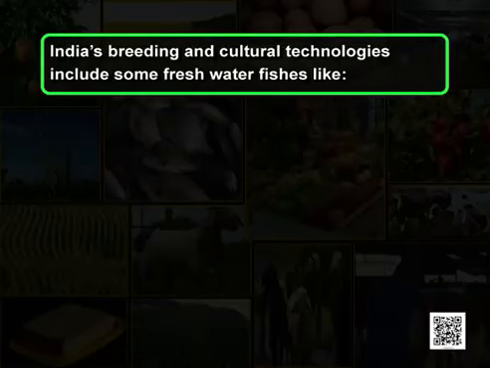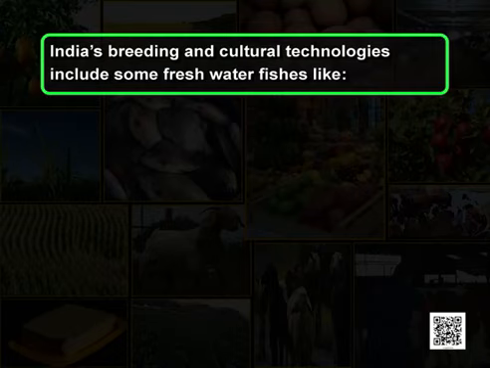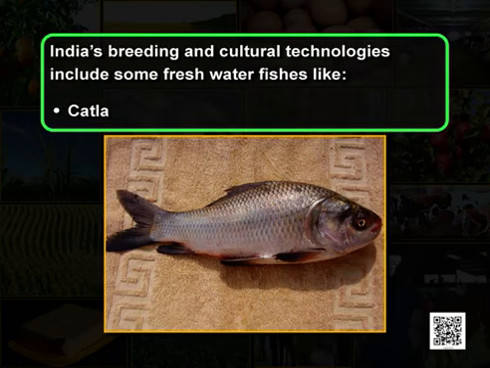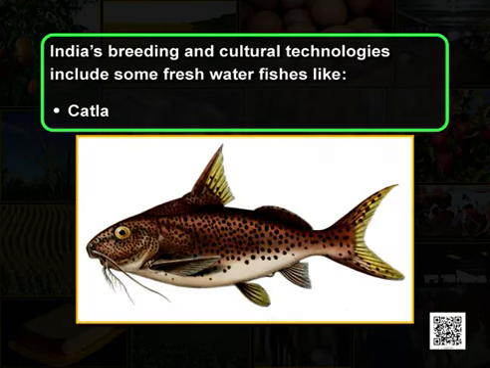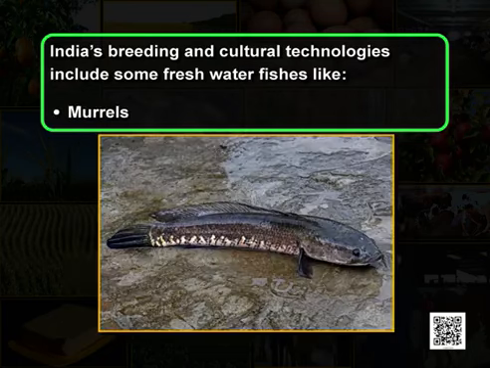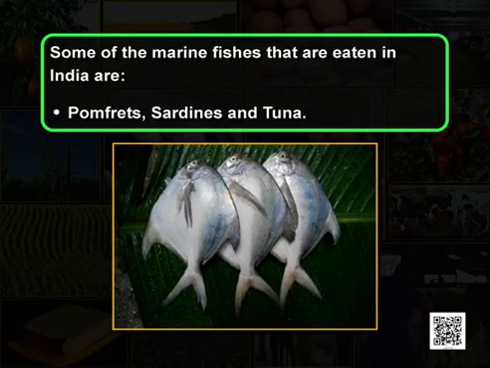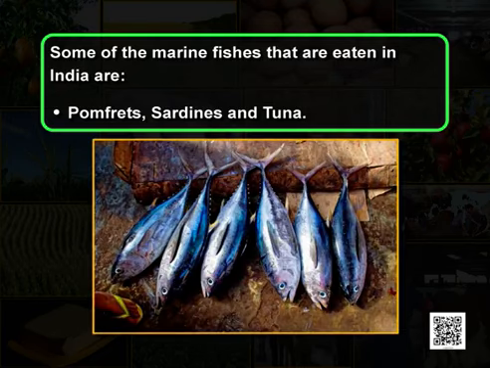As you can see in this figure, India's breeding and culture technologies include some freshwater fishes like Labeo, commonly we all call it rohu, catla, you can see here the catla, Mystus or the catfish, mrigal, murrel. Some of the marine fishes that you can see here which are eaten in India are pomfrets, sardines and tuna.